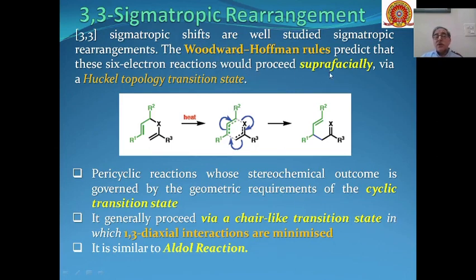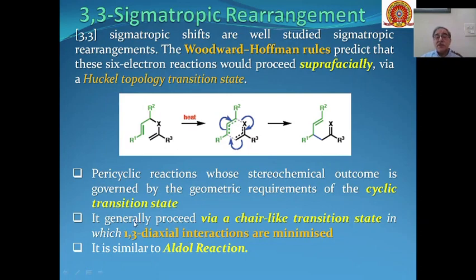So as I have told you, they proceed through superficial overlap, and Huckel topology transition state is there. And these three sigmatropic rearrangements are pericyclic reactions where the stereochemical outcome is governed by geometrical requirements of this cyclic transition state, which comes through Huckel topology.